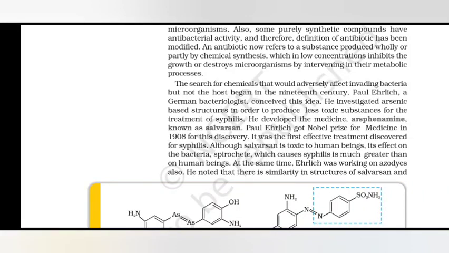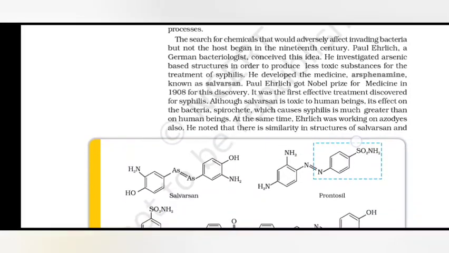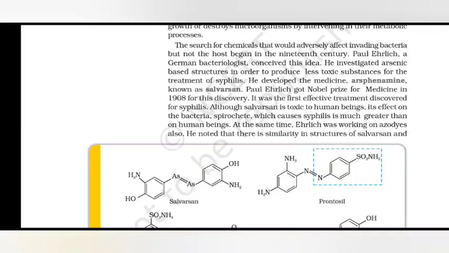Paul Ehrlich got the Nobel Prize for Medicine in 1908 for this discovery. It was the first effective treatment discovered for syphilis. Although salvarsan is toxic to human beings, its effect on the spirochete bacteria, which causes syphilis, is much greater than on human beings.